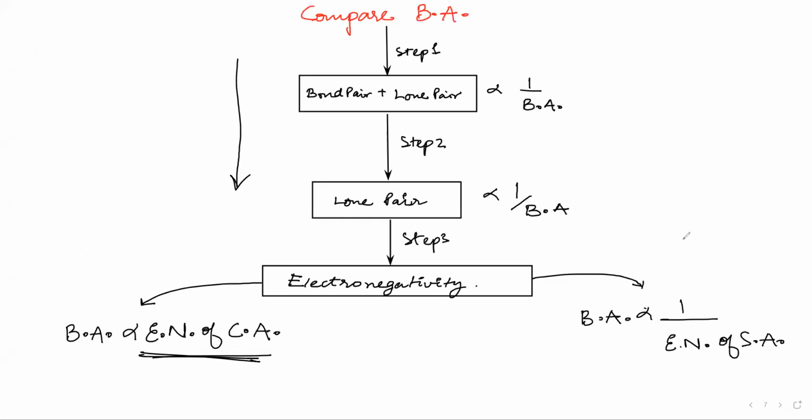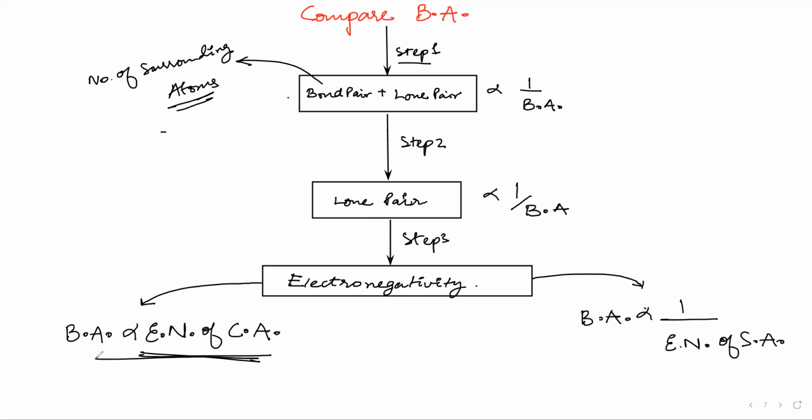Okay. Right. Now you have to compare the bond angle, and you have a series of steps. Step one, you have to count the bond pair. What is bond pair? Number of bond pairs is equal to the number of surrounding atoms. If it is high, it is inversely proportional to bond angle. If it is equal, then see the lone pair. If you get lone pair high, then it is inversely proportional to bond angle. And even if the lone pairs are same, you look at the electronegativity. Bond angle is directly proportional to electronegativity of central atom and inversely proportional to the electronegativity of surrounding atom.